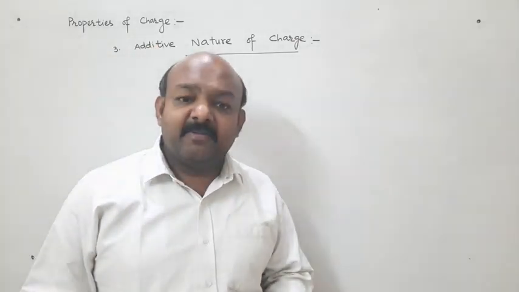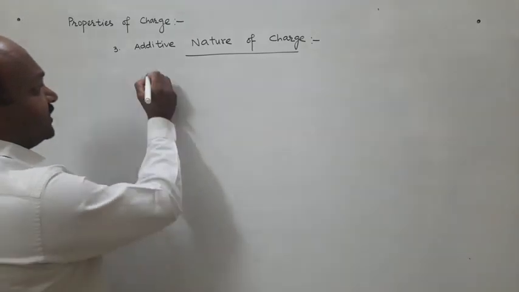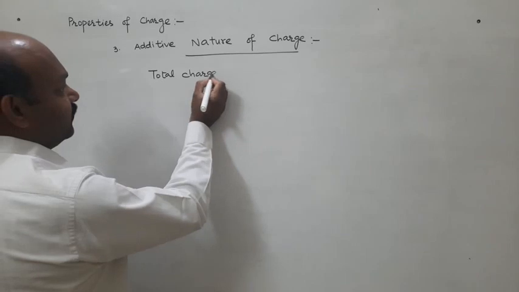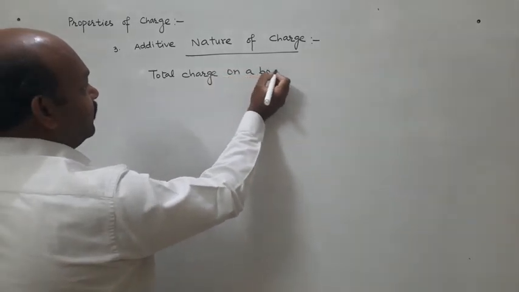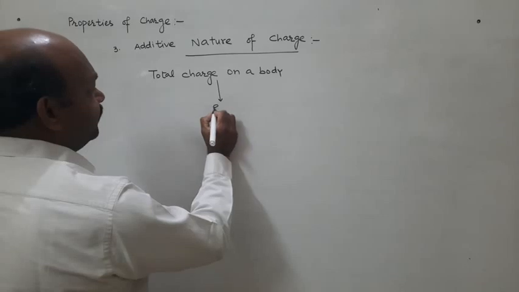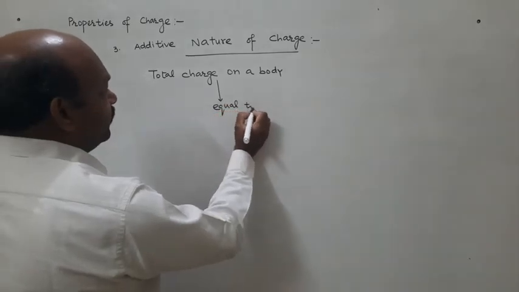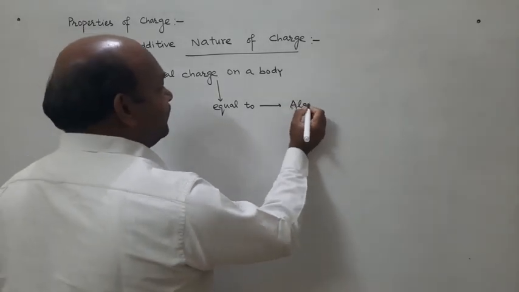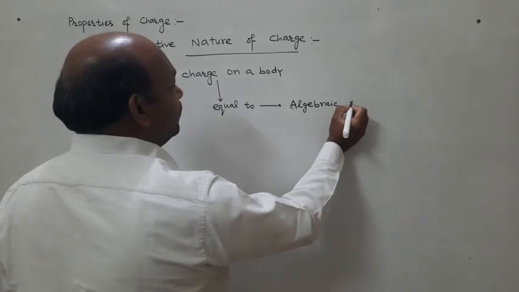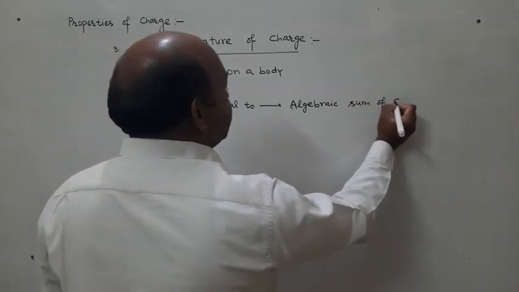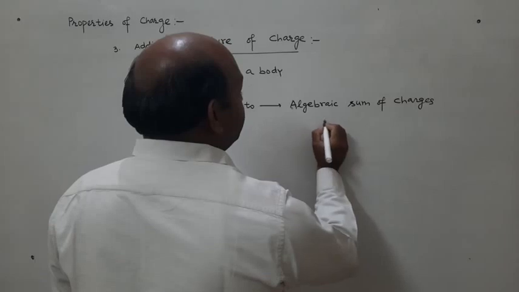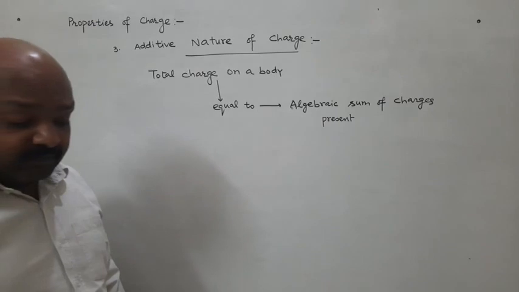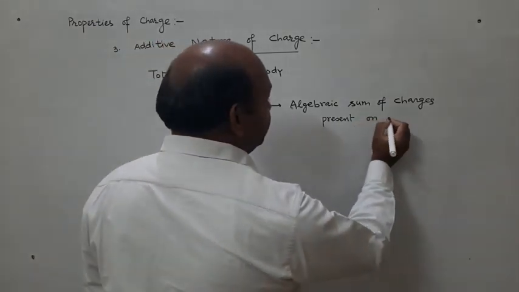It means the total charge on a body is equal to the algebraic sum of charges present on different parts of the body.